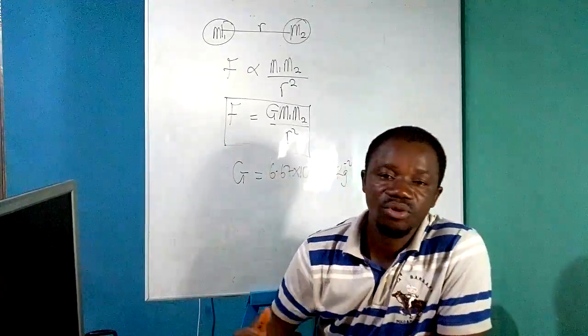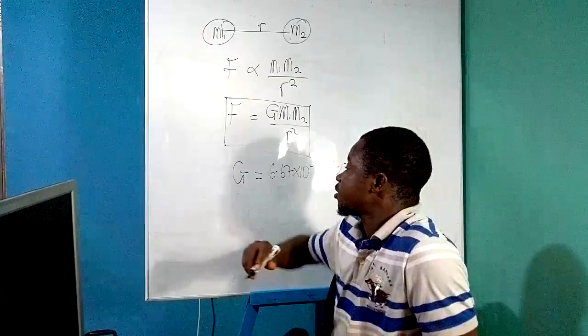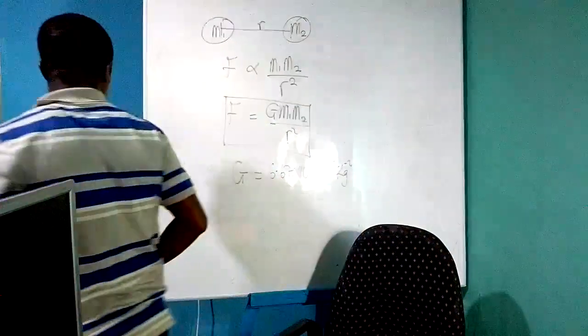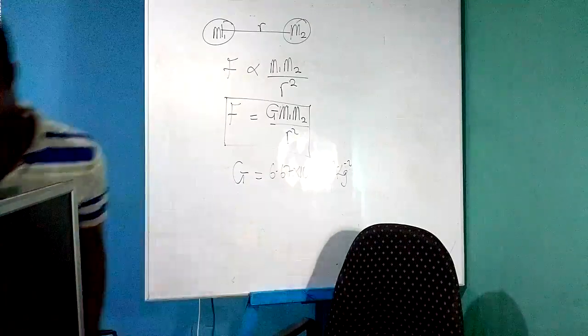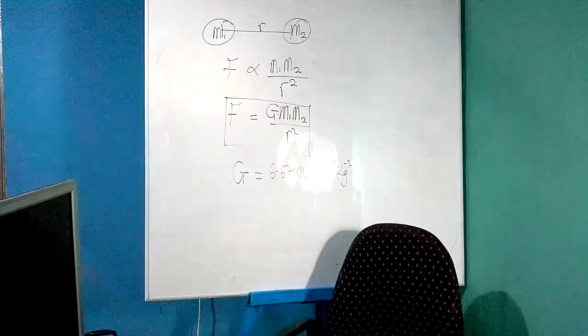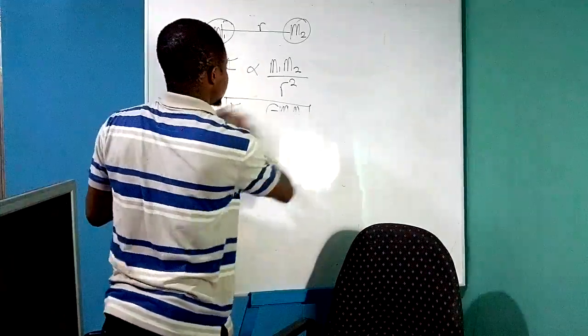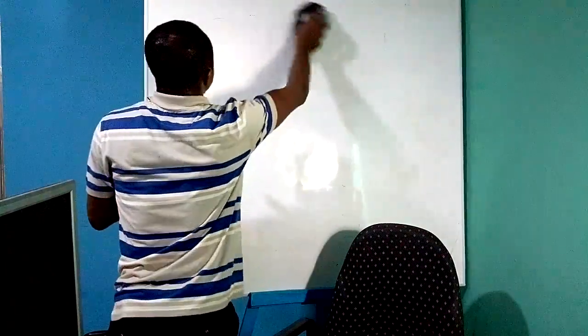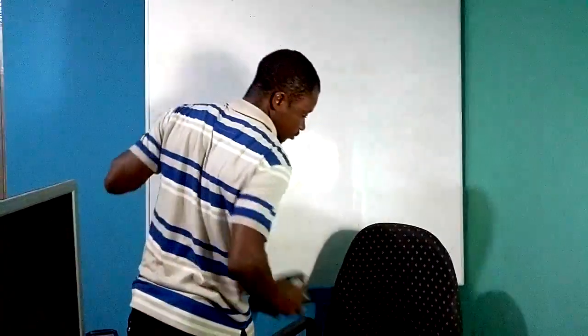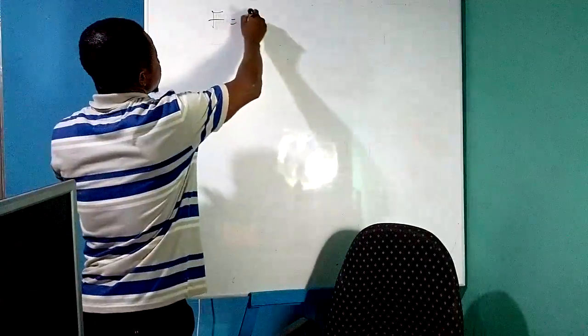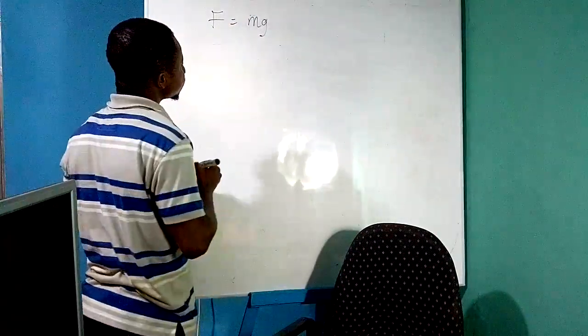So there is something we call the gravitational mass of a body. When we say gravitational mass of a body, force F is equal to mg.